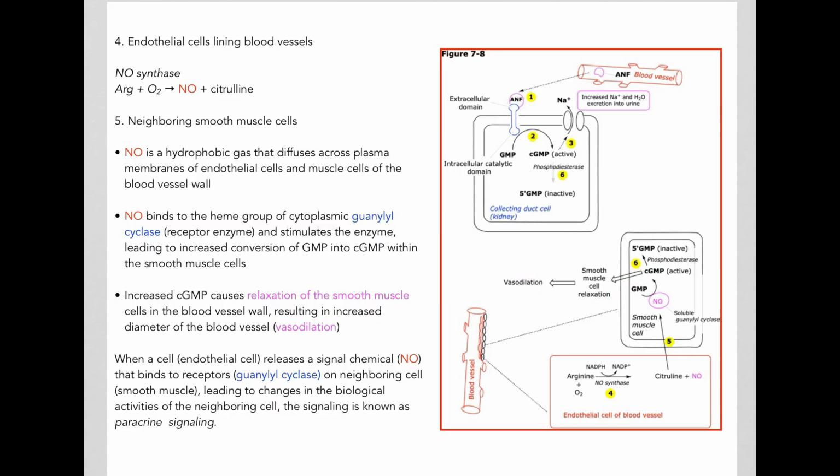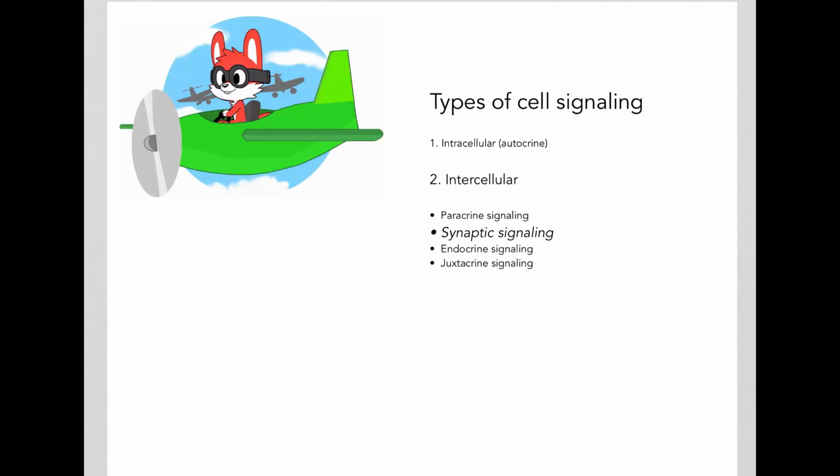So this is an example of paracrine signaling, where a signal comes from a cell, goes to a neighboring cell, binds a receptor in the neighboring cell and causes some sort of biological outcome.